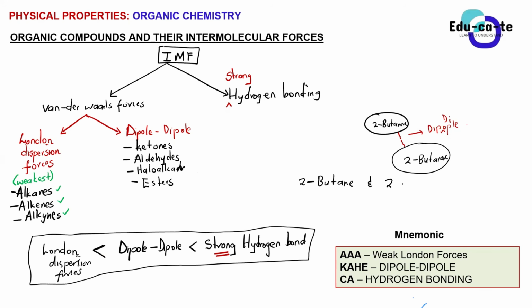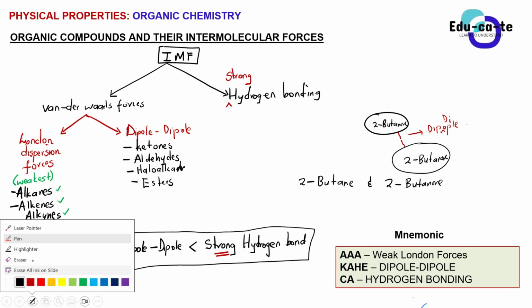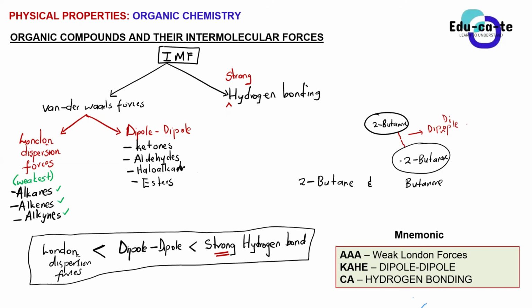There's no need to put the 2, by the way. So I'm comparing butane with butanone. My question is, which of the two has the stronger intermolecular forces, butane or butanone? Which has the strongest intermolecular forces?